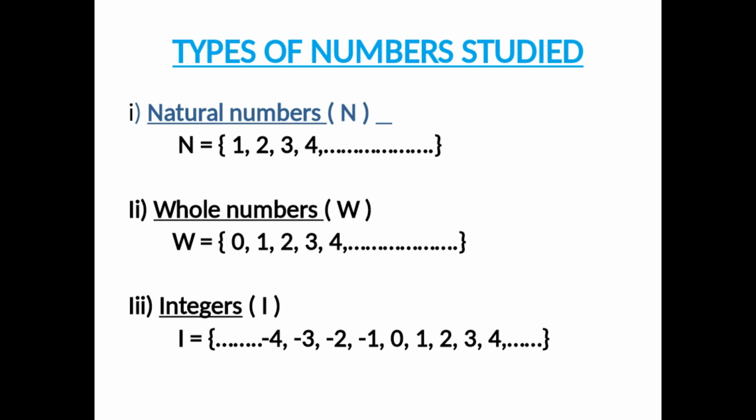Now, let us understand the whole numbers, which are denoted by capital W. W is equal to {0, 1, 2, 3, 4, and so on}. Let us see what we have done here.